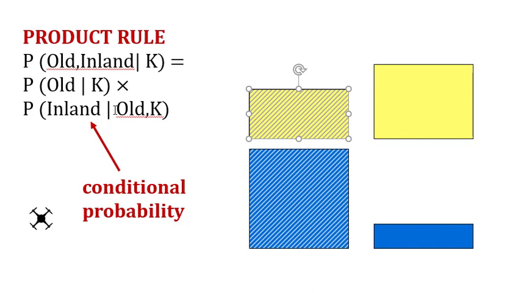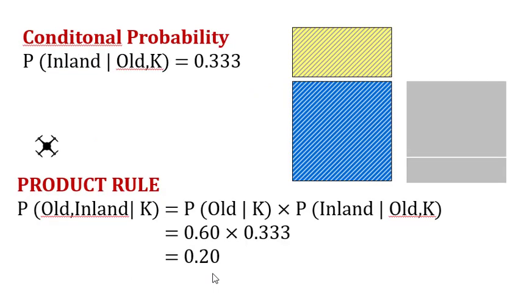So technically all the probabilities that we've seen so far are conditional, but in a practical way, we only talk about conditional probability when we condition on something else, not just the background knowledge. Okay, so let's see how this works.